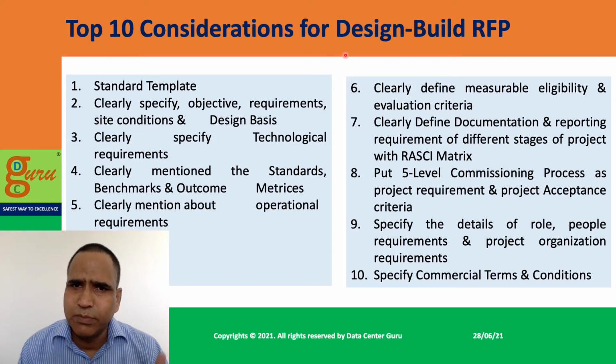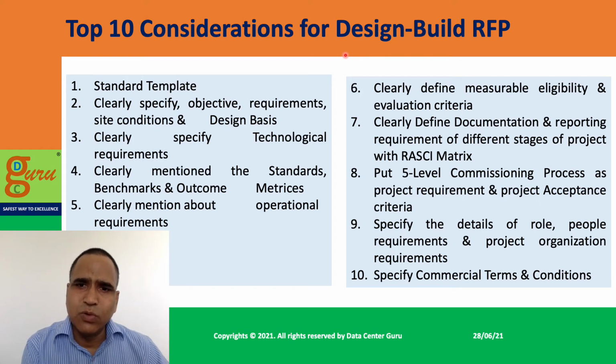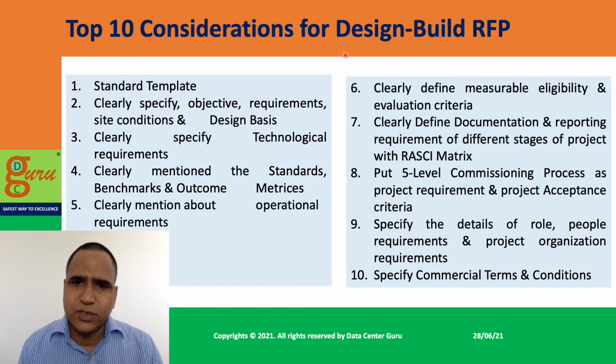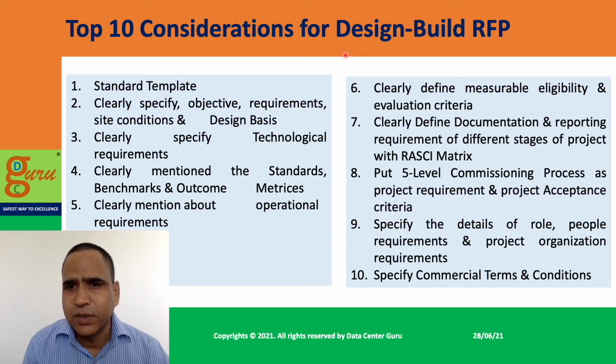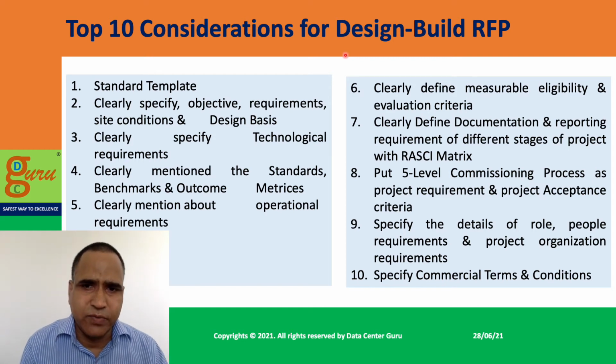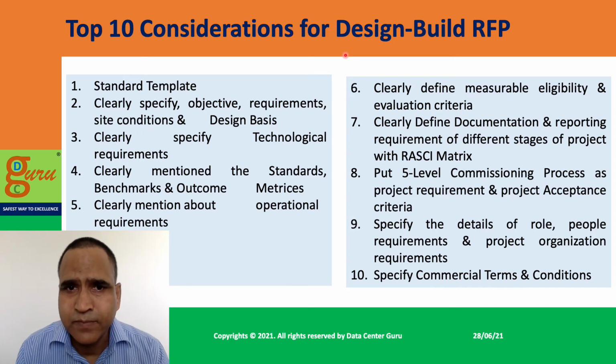So you prepare a complete RASCI matrix around that so that you are covering the entire life cycle of the project, and at different stages you know what deliverables or outcomes you are expecting and whether you are getting them or not. Those are the checks and balances you get if you put it in.